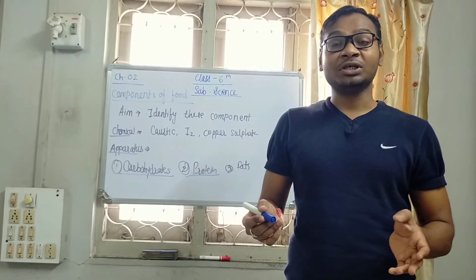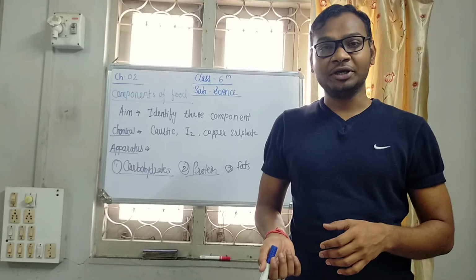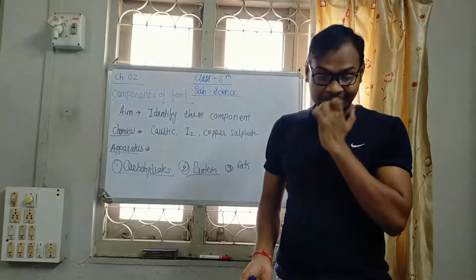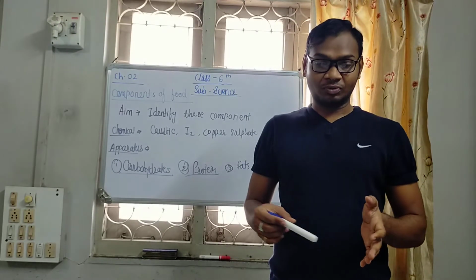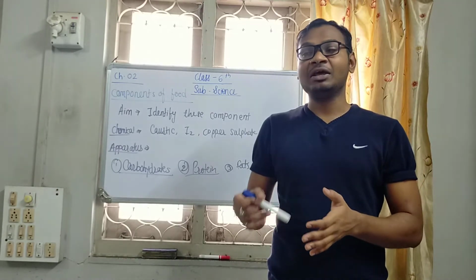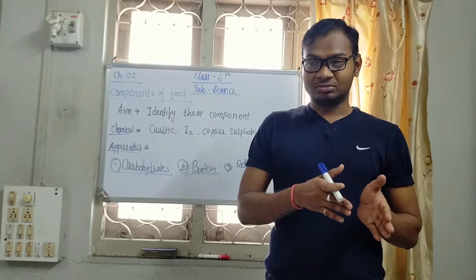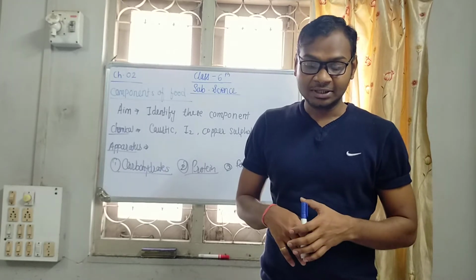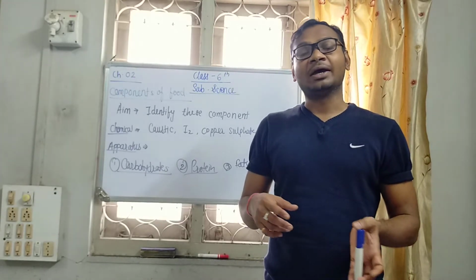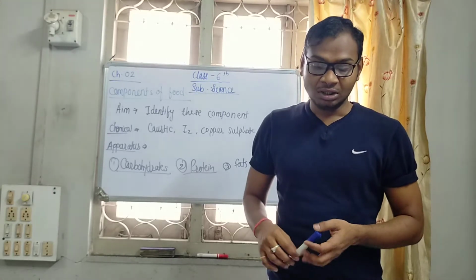Proteins are the building blocks of our body. Proteins are available from fish, eggs, meat, paneer, and all other things.